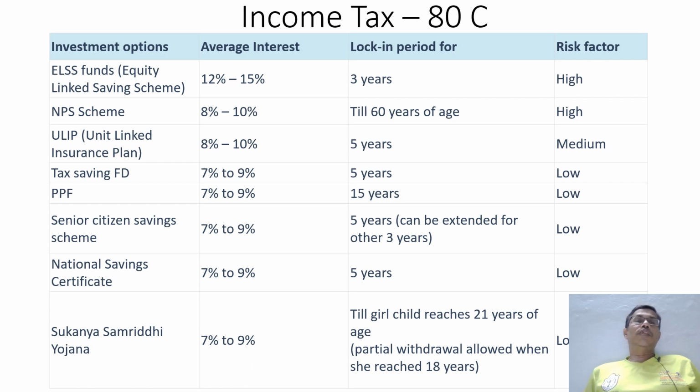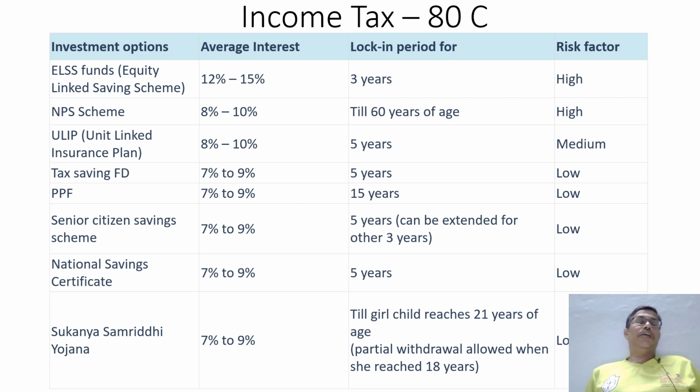I have framed investment options, average interest, lock-in period and risk factor of the investment in tabular format. ELSS, equity linked savings scheme, average interest comes around 12 to 15% and lock-in period is 3 years. It's market based, hence it is a high risk factor. NPS scheme, average interest is 8 to 10%. Till 60 years of age, the assessee can claim. Risk factor is high. ULIP, that is unit linked insurance scheme, 8 to 10% average interest, lock-in period is 5 years.